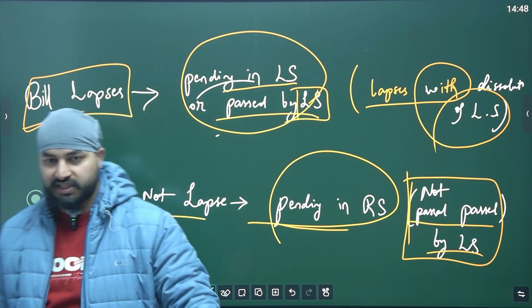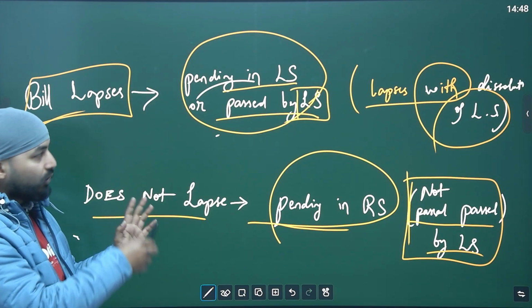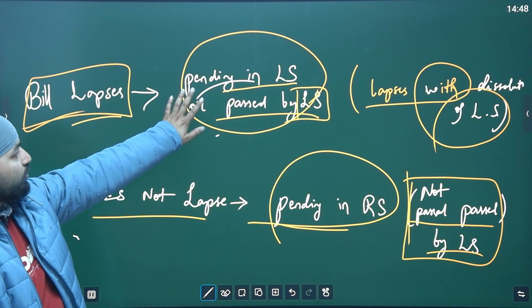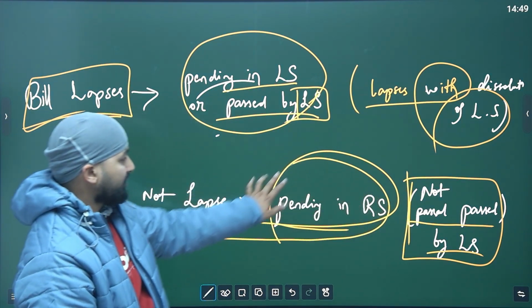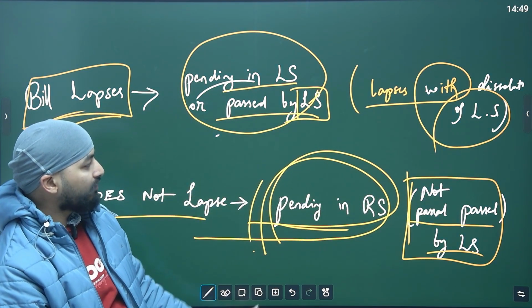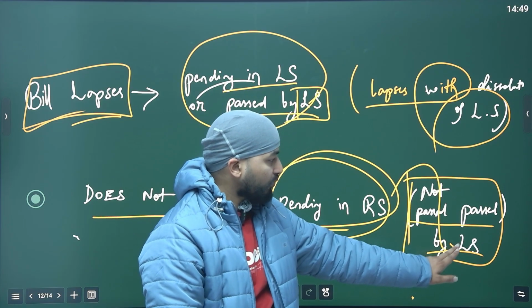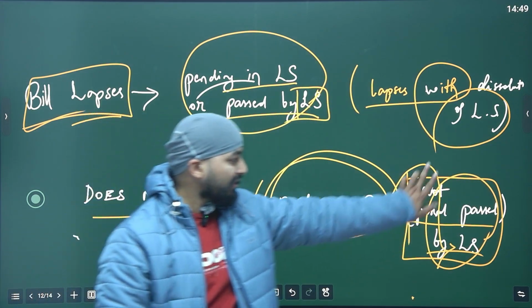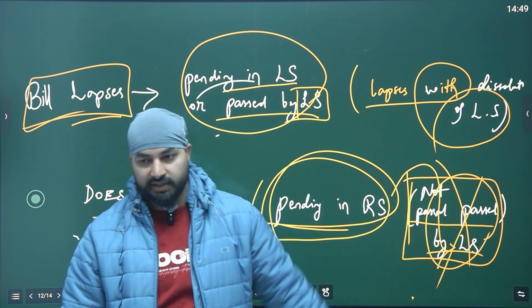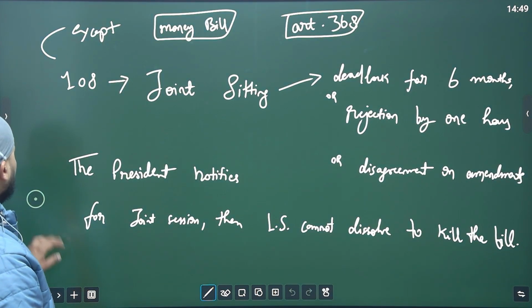This is simple to understand. Do not go into that textual matter. I have given you what to think and how to think. If a bill has seen Lok Sabha, it will lapse. If it has only seen Rajya Sabha, it will not lapse. Even if it is there for approval and has not been passed, still it is safe, because Lok Sabha will have dissolved. Let's see the next one.